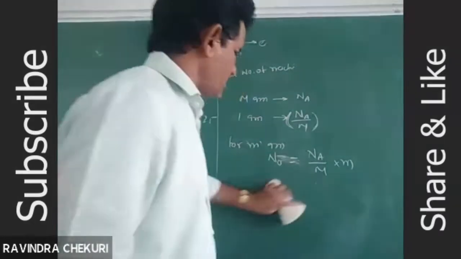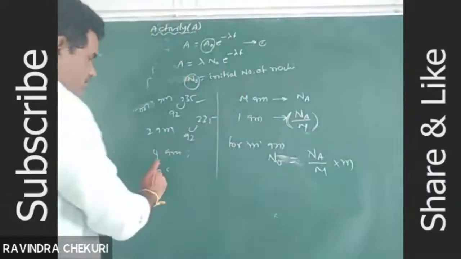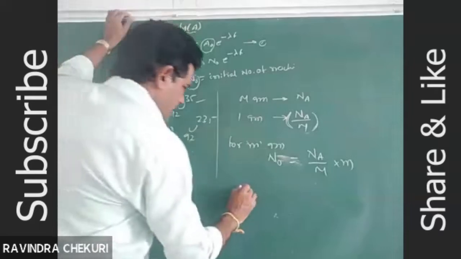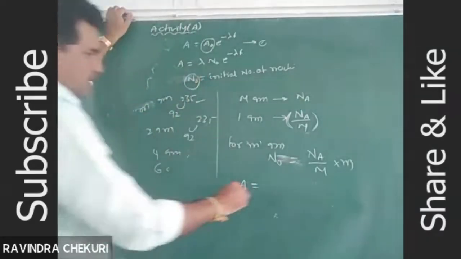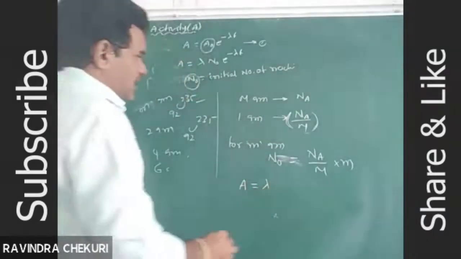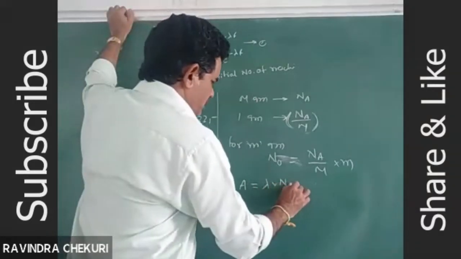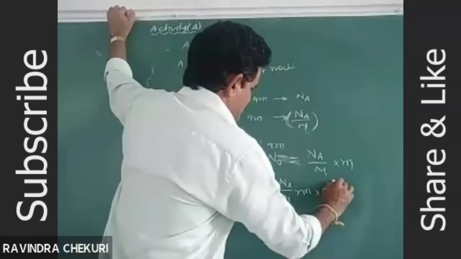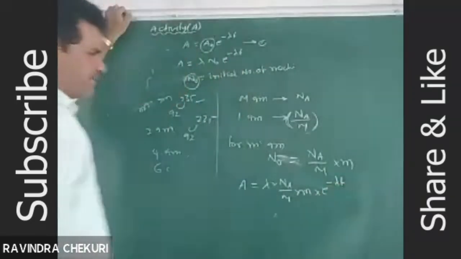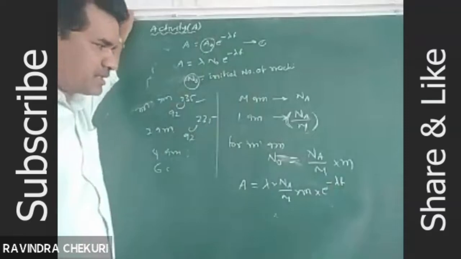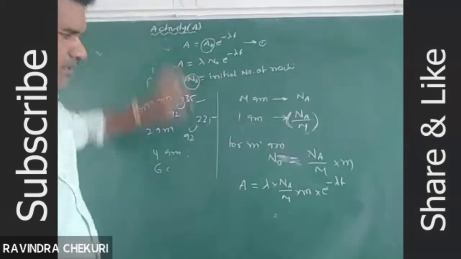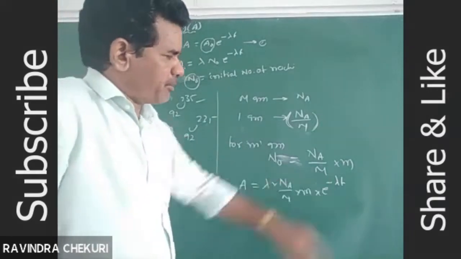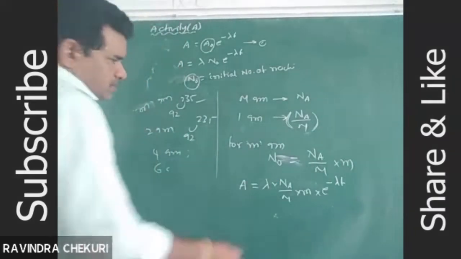Now, activity in terms of radioactive activity, for example, sometimes a problem is based on this one: 4 grams of uranium-235. So activity in terms of the number of atoms and decay constant: what is N naught? Avogadro number divided by molecular weight, into the mass of the substance, into e power minus lambda T. Activity in terms of the number of atoms of the radioactive substance, and the decay constant of the radioactive substance. Avogadro number by molecular weight into the mass of the substance is e power minus lambda T. So this is N naught.